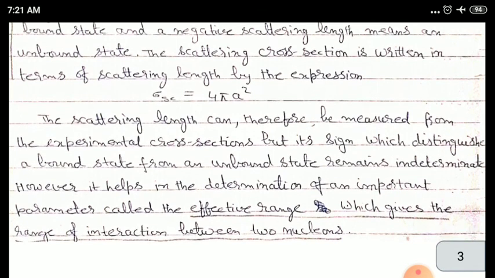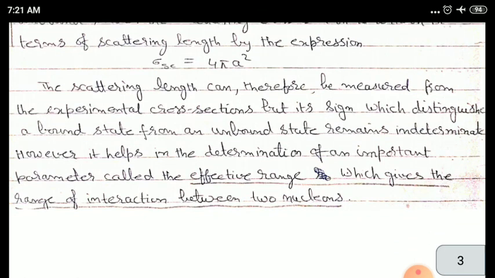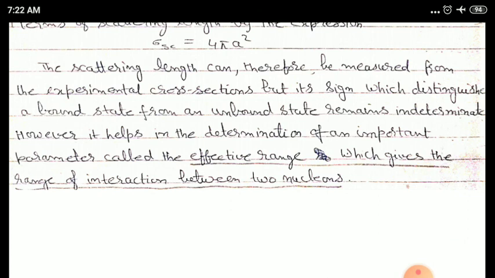But there is a question: we can determine the numerical value of a, but we will not be able to find out whether it will be plus a or minus a. It means we cannot say whether the scattering is from bound state or scattering is from unbound state. But it will help in the determination of an important parameter called the effective range, which gives the range of interaction between two nucleons. Thank you.